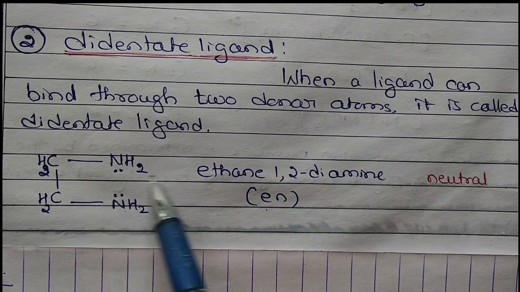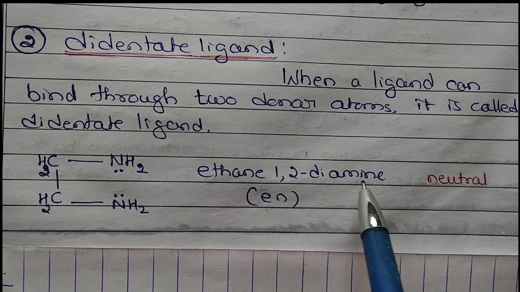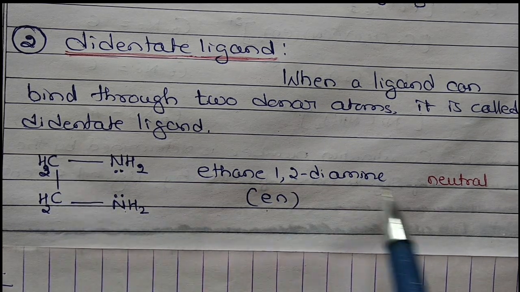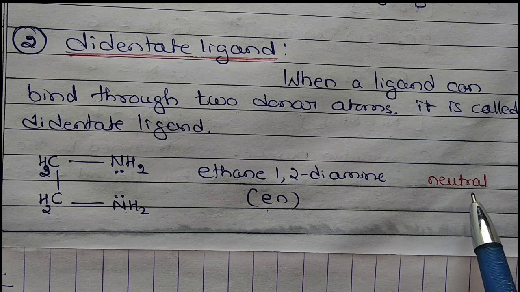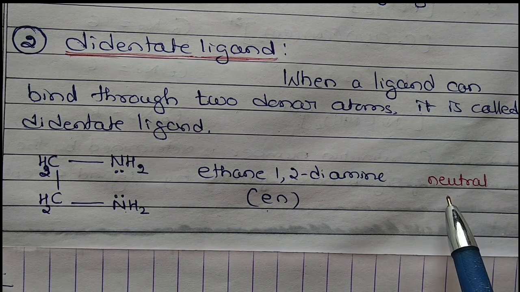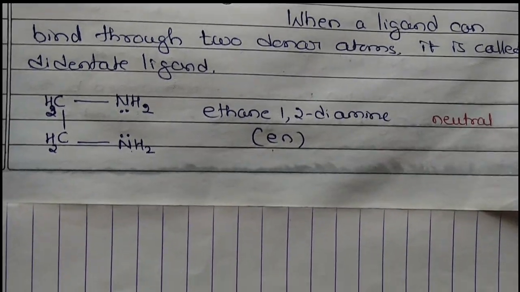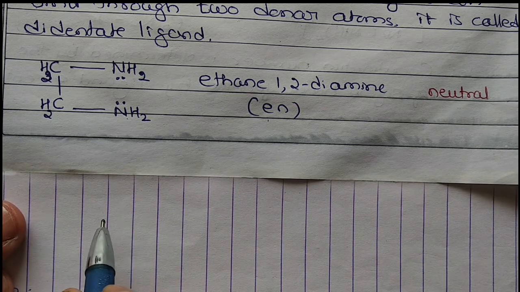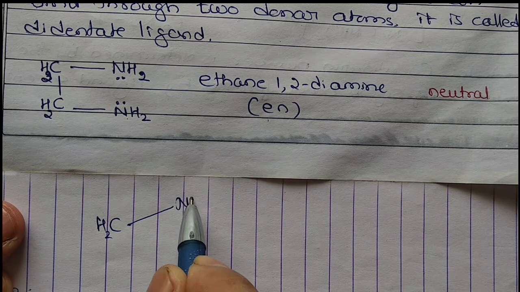So that is ethane-1,2-diamine. It is a didentate ligand and it is neutral. So this is about the didentate ligand. If I write the structure once again, that is CH2 NH2.